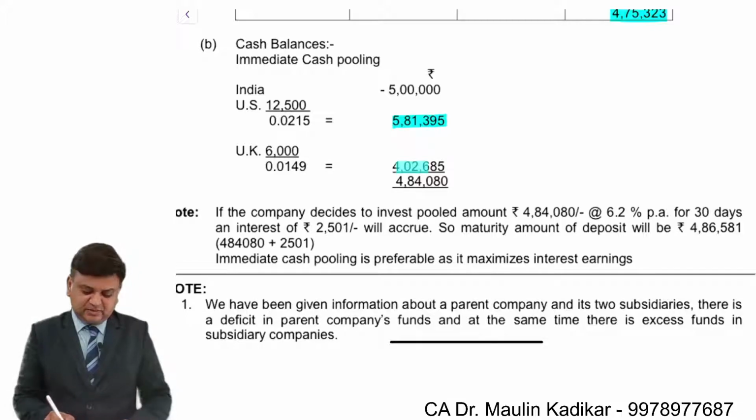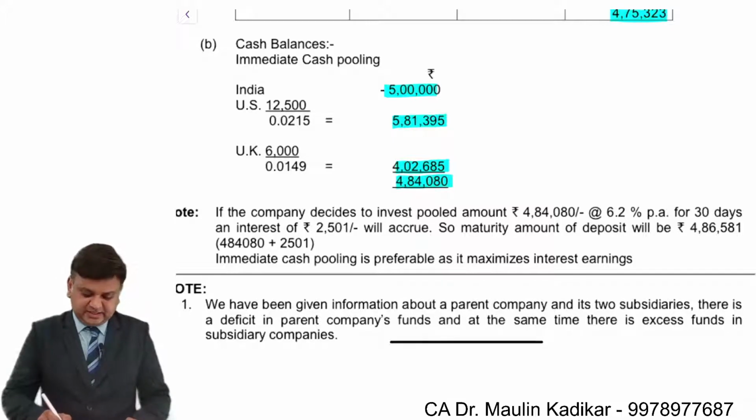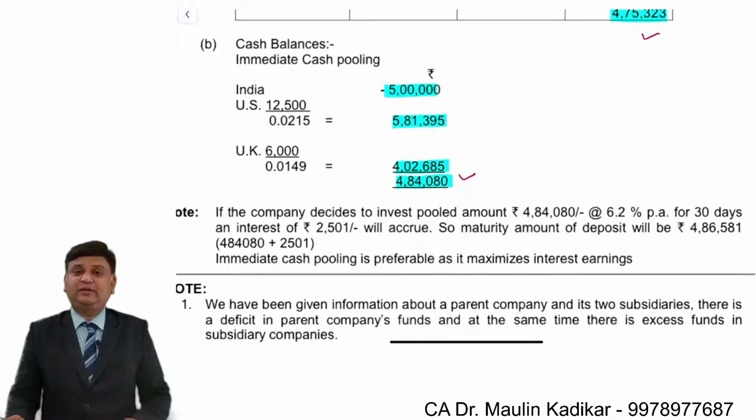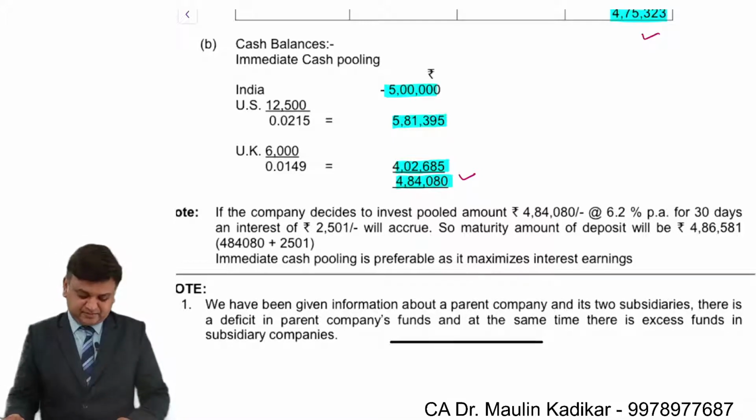Cash balance is pooled immediately in India. This amount plus this amount is exceeding 5 lakhs. So the net amount will be invested at the rate of 6.2 percent. Of course, by using common sense, we understand that this amount is greater than 4,75,000, so the future value is going to be more than that. Yet you have to make the calculation as per the requirement of the question.